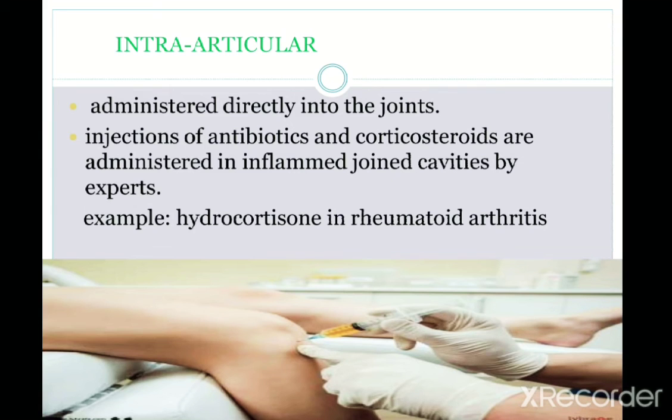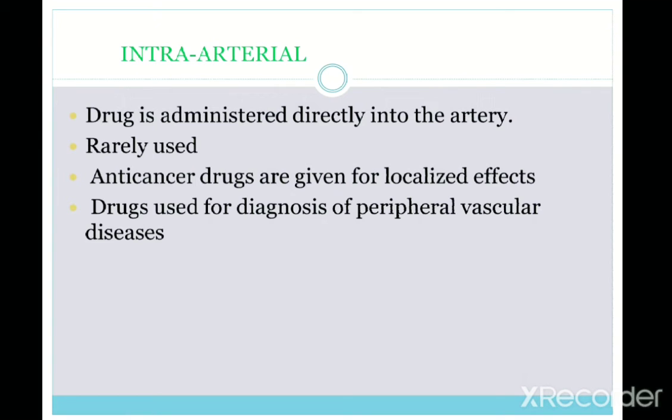Example, hydrocortisone in rheumatoid arthritis. In rheumatoid arthritis, hydrocortisone injection is given for the treatment. And the next one is intra-arterial. The drug is administered directly into the artery. It is a very rarely used route, and some of the anti-cancer drugs are given for the localized effect. The drugs used for the diagnosis of peripheral vascular diseases can be used by this route.